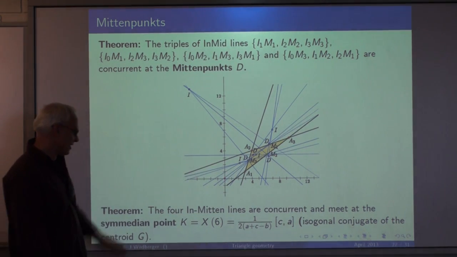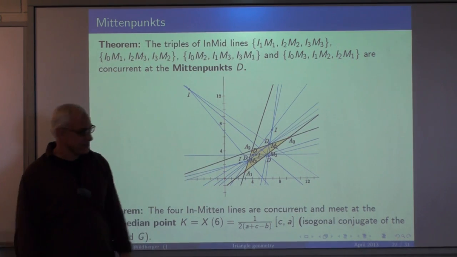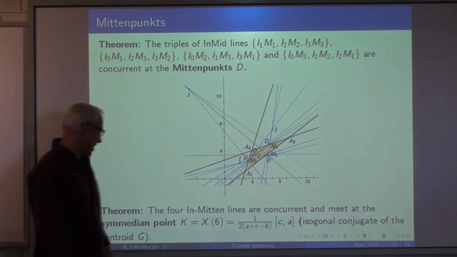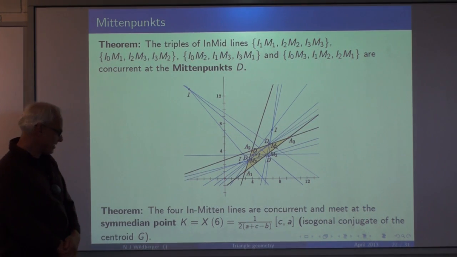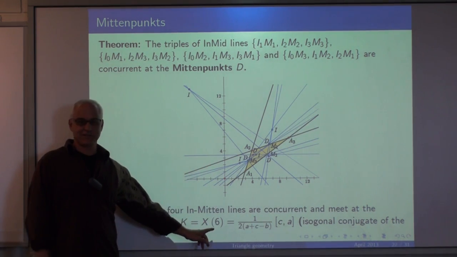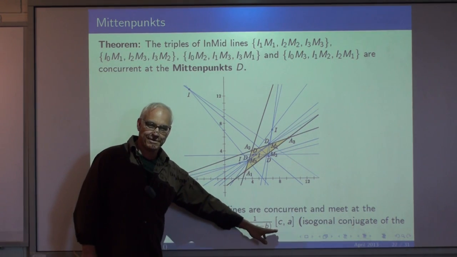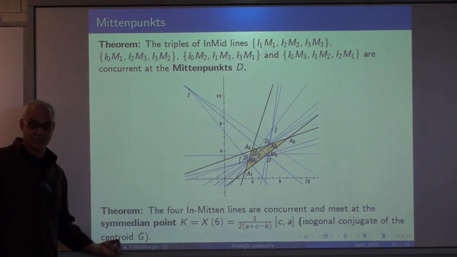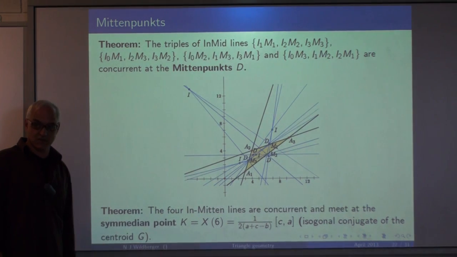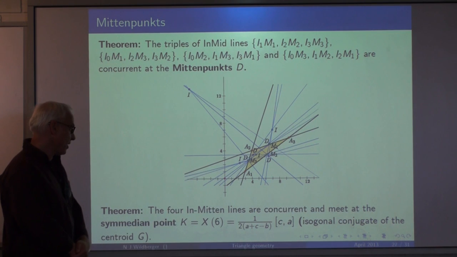And then our theorem is that the in-mitten lines, the lines joining incenters and Mittenpunkts, are concurrent, and they meet at the symmedian point. It's a new point. That's actually a very important point. It's X6, and there's a formula for X6. Its definition is that it's the isogonal conjugate of the centroid. The symmedian point is the isogonal conjugate of the centroid, and it generates a lot of interesting triangle geometry.